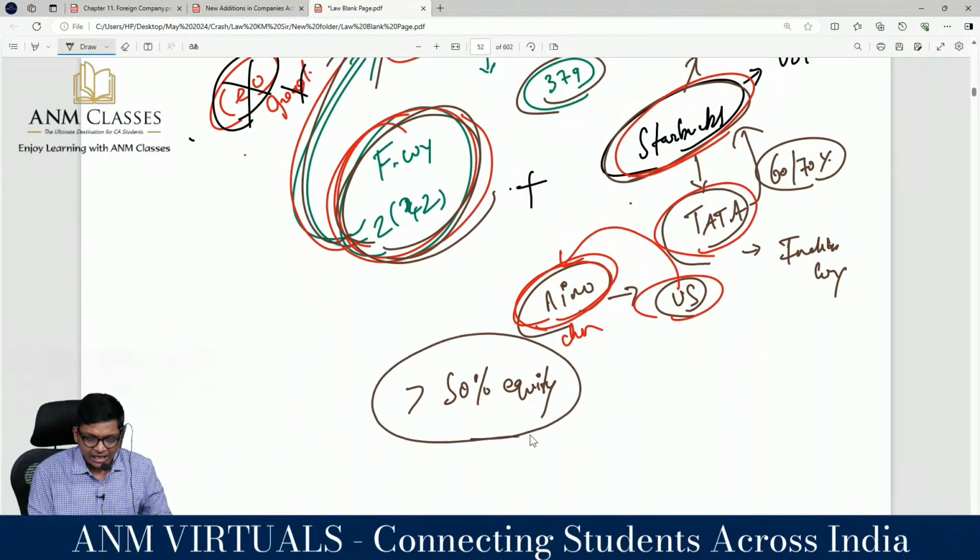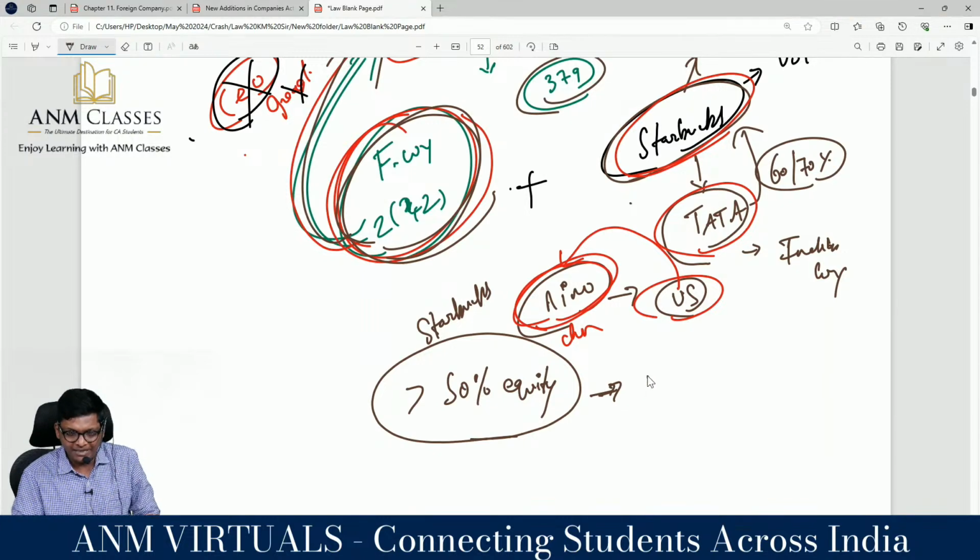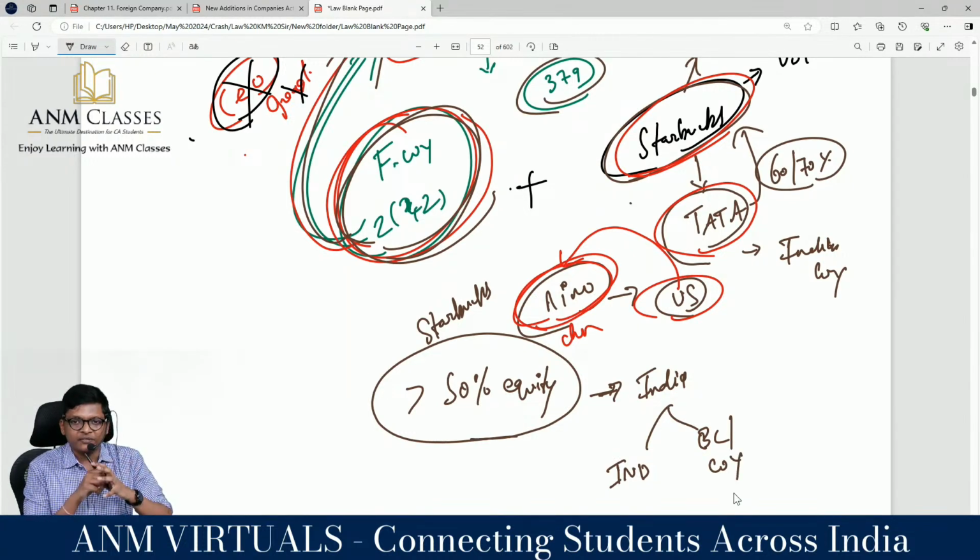If more than half of this company, whichever foreign company we are discussing, Starbucks, is held by anybody in India, it could be an individual or a body corporate or company. In Starbucks, more than 50% is held by Tata. Then I can't call that a foreign company anymore. That is an Indian company. Full Companies Act applicable. Not only this chapter.